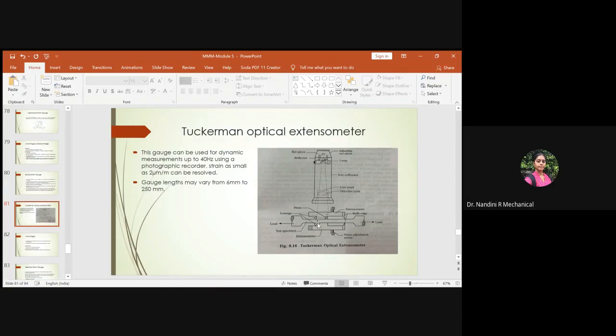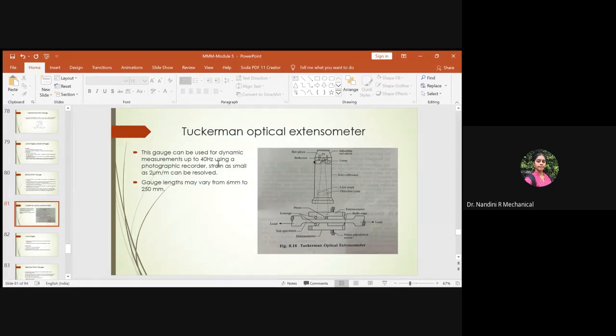So due to the deformation, the lozenge rotates and this deflection is transmitted to the prism. From that it is measured by the extensometer. Once the deformation is measured, the reflected rays are absorbed by the autocollimator, and this helps in transmitting the parallel rays of light through which it could be visualized through the eyepiece. You will be having a proper lighting source in the lamp which helps in visualizing the rays of light properly.